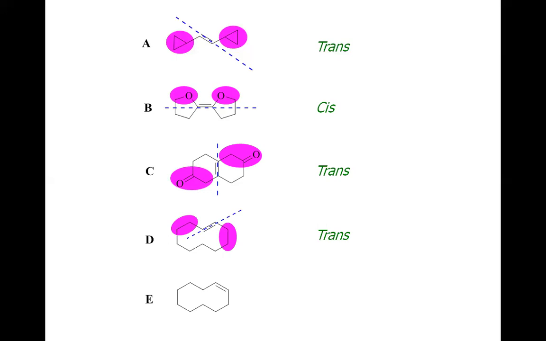And the last alkene here, this alkene E is the stereoisomer of alkene D, because in this case we have the two substituents on the same side of the double bond, so this is cis. So D and E are the stereoisomers to each other.